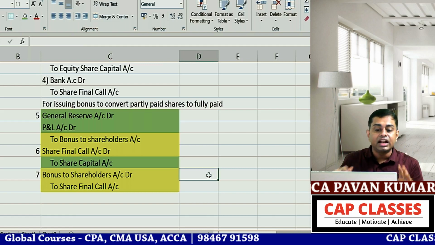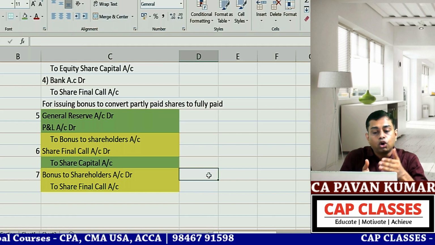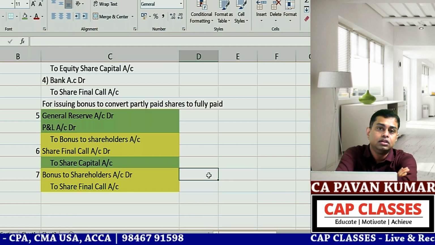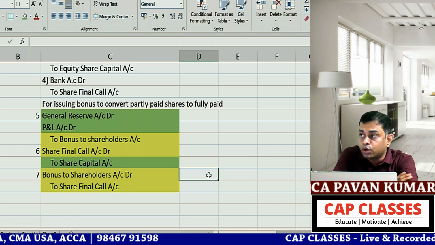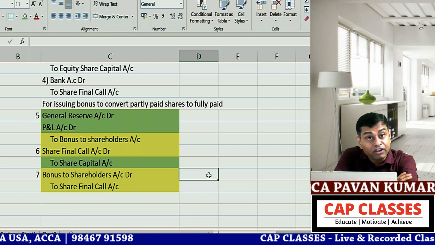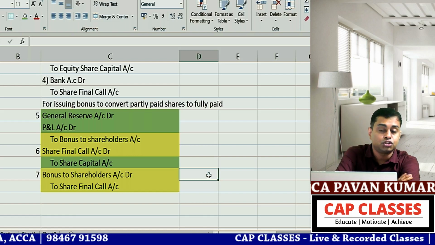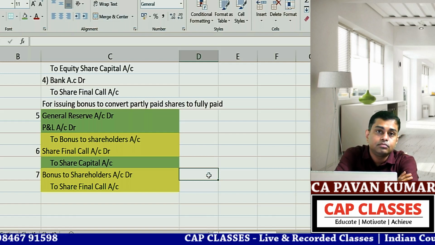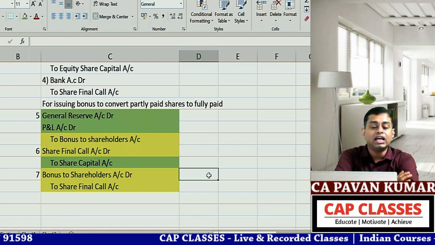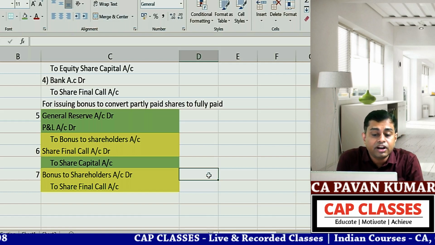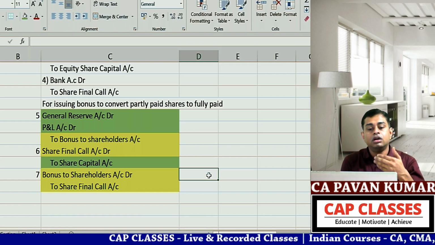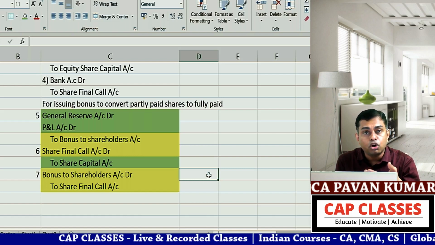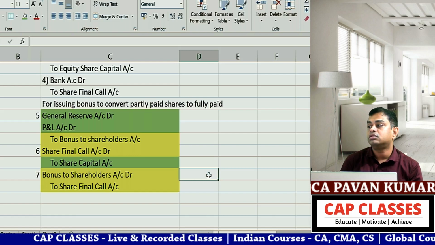So effectively this journal entry is coming, but it is routed through share final call and bonus, because for formality you have to do this. To comply with Companies Act procedures, you need to issue bonus, make a final call, convert bonus to final call, and then give bonus to capital. So these are three journal entries: general reserve account debit, P&L account debit to bonus to shareholders; share final call account debit to share capital; bonus to shareholders account debit to share final call account. That's all.